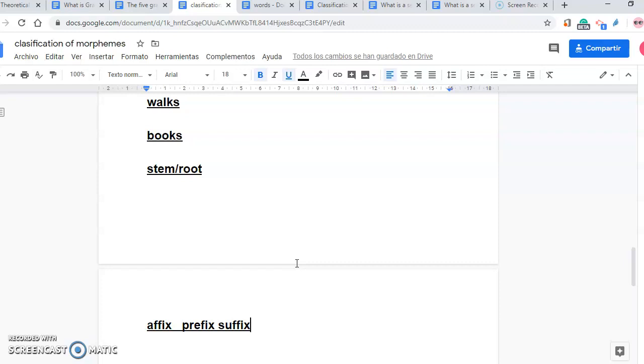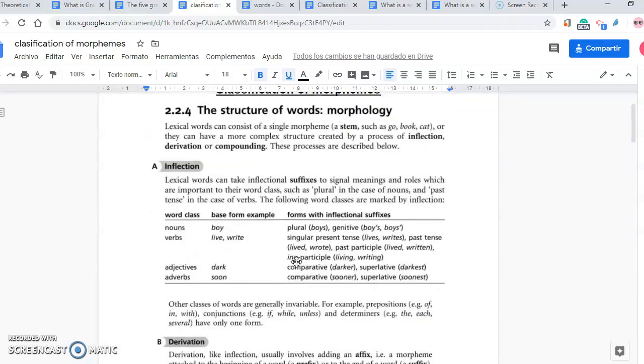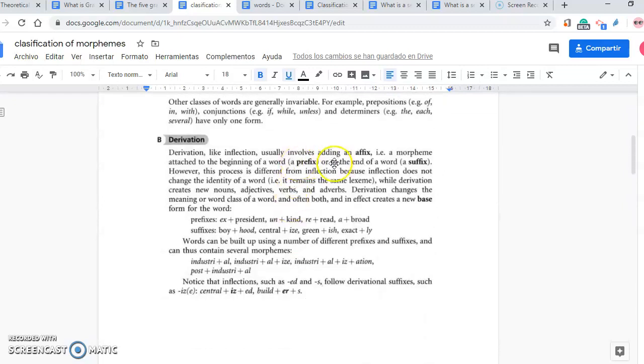All of them, prefix and suffix, are called affix. So, what we've got here in derivation is, like inflection, usually adding an affix. That is to say, a morpheme attached to the beginning of the word, a prefix, or to the end of the word, a suffix.